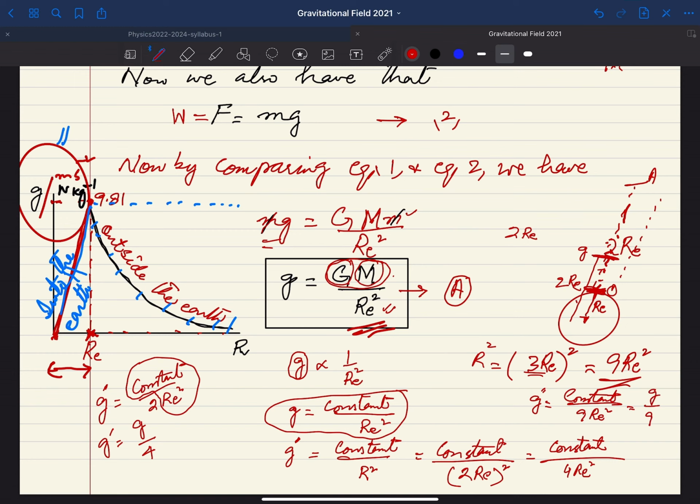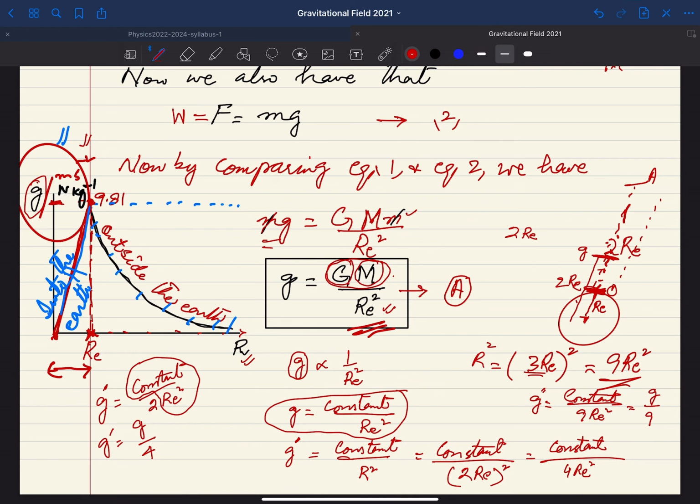So in this way you can say that the value of g is inversely proportional to Re square, and you know that if you have inverse proportion and want to show this behavior on a graph, somewhere here you have 9.8. Basically, you are considering the distance r along the x-axis, and you want to show the effect of this distance r on the value of g.